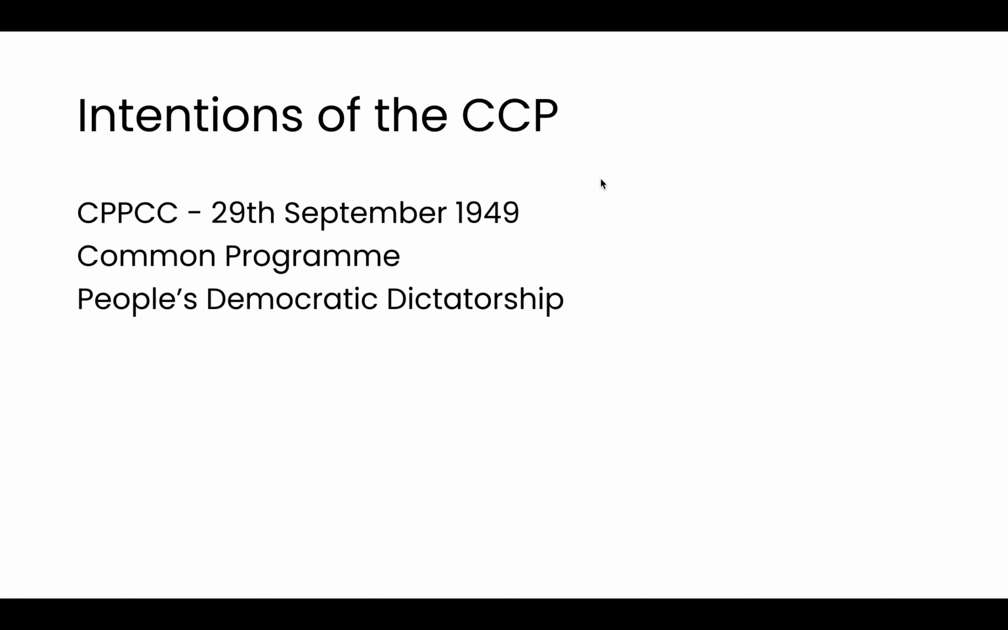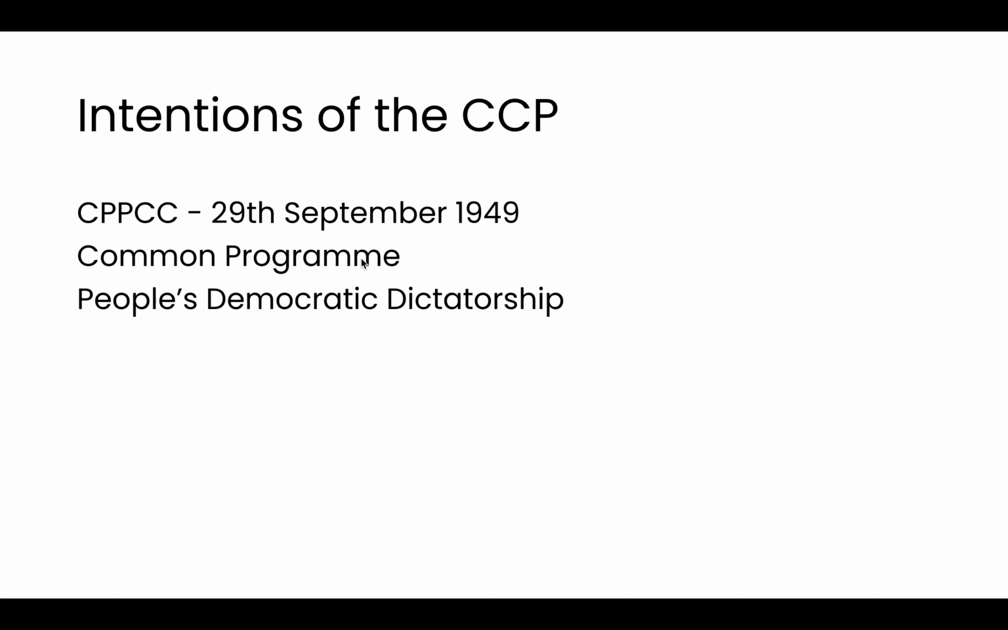So we're going to start by looking at the intentions of the CCP. The CCP met on the 29th of September 1949. Mao Zedong, the leader of the Chinese Communist Party, the CCP, met with 14 other parties where he was to decide the aims and intentions of his government. The whole aim of this conference, which is known as the Chinese People's Political Consultative Conference, the CPPCC, was to decide the aims and intentions of Mao's government.